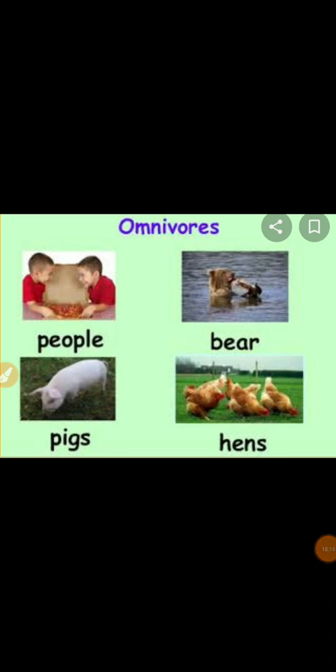Okay, so what are the special characteristics of these omnivores? They have different types of teeth. If I talk about humans, we have incisors, molars, premolars, canines, four types of teeth. Each of them has a different function of tearing, gnawing, chewing, grinding, etc. Because we have to eat both plant and flesh, we have different types of teeth for that. A crow has a sharp and pointed beak, and such a beak is helpful in eating a variety of food items.